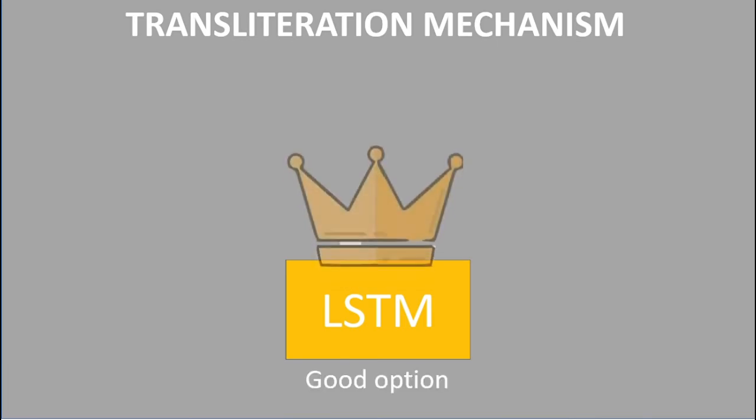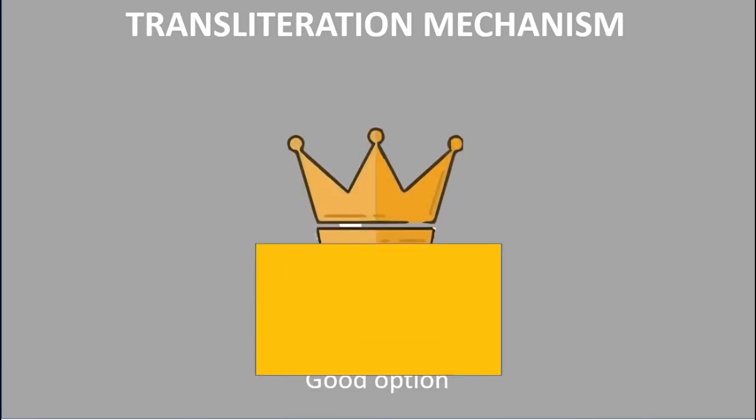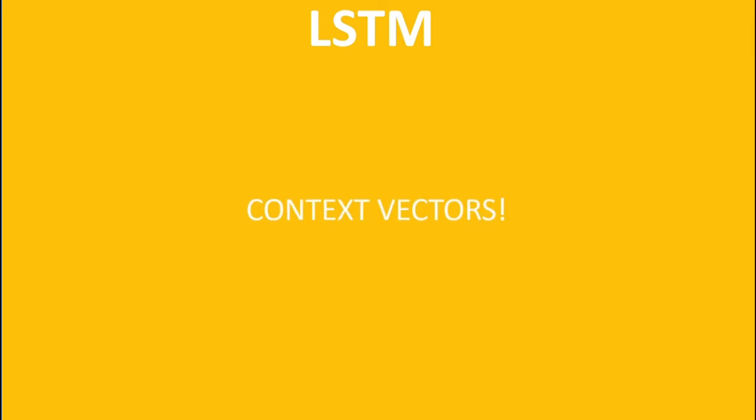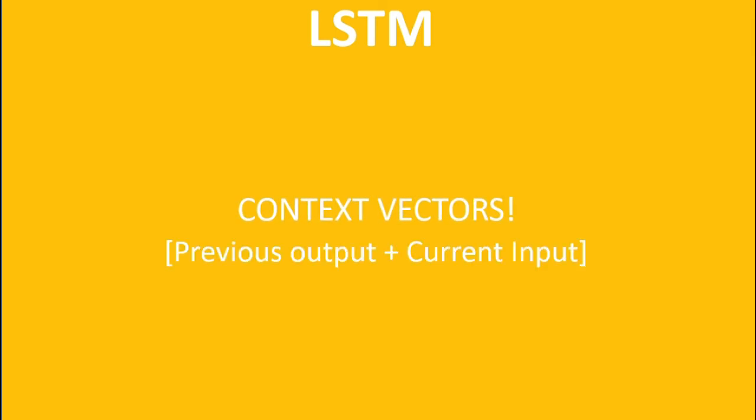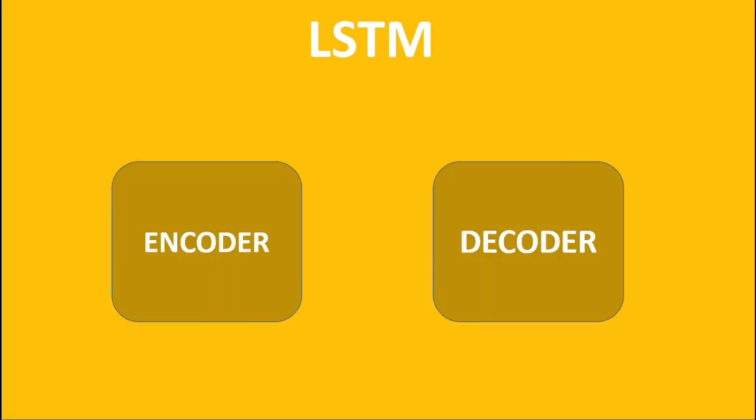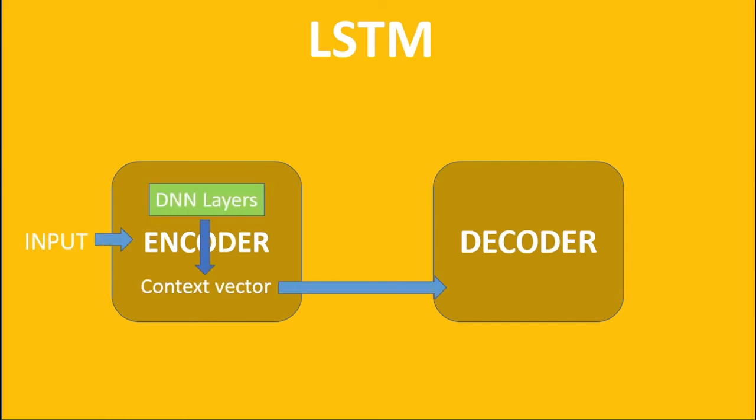But what makes LSTM a good option? The secret behind LSTM is context vectors, which is basically a combination of previous output and current input to provide context. LSTMs are made up of encoders and decoders. Your input goes into encoder, which uses DNN layers to create a context vector. This is sent over to the decoder, which uses its hidden states to produce output sequence.